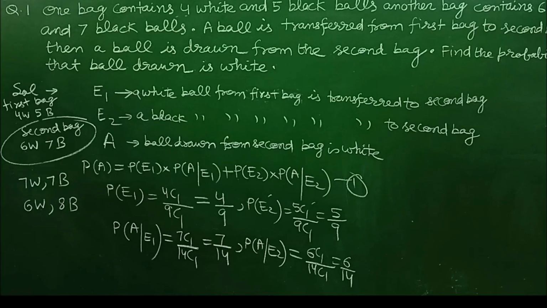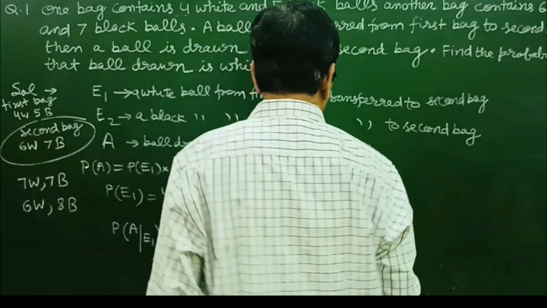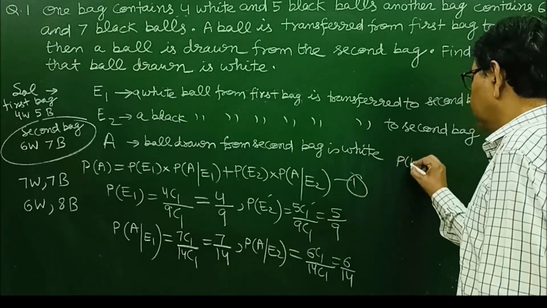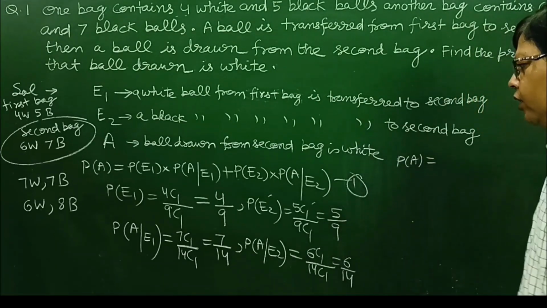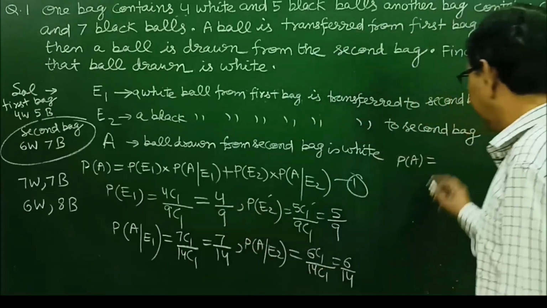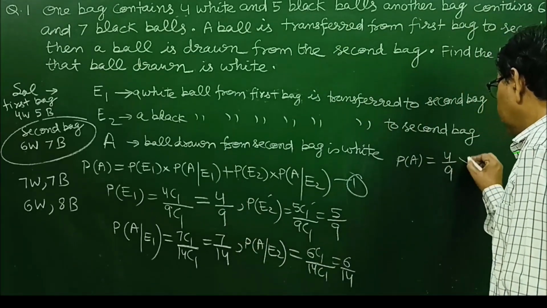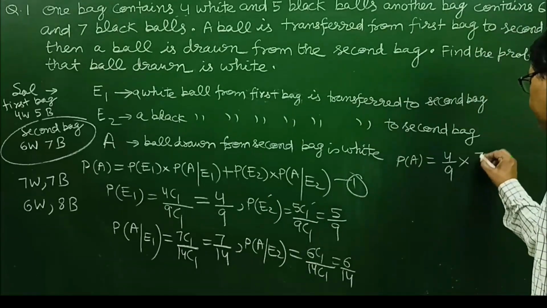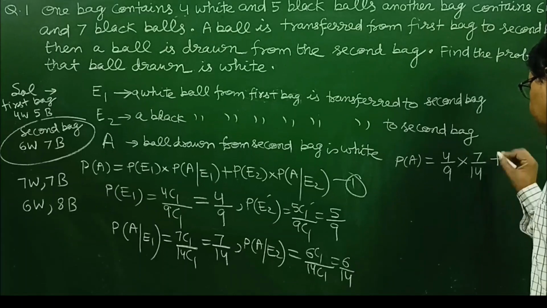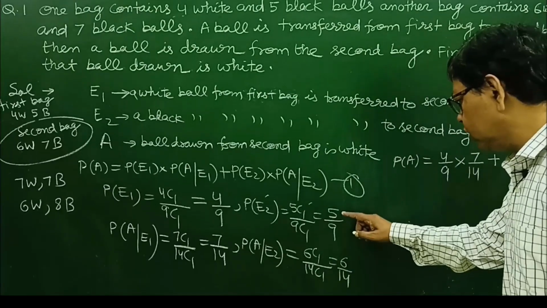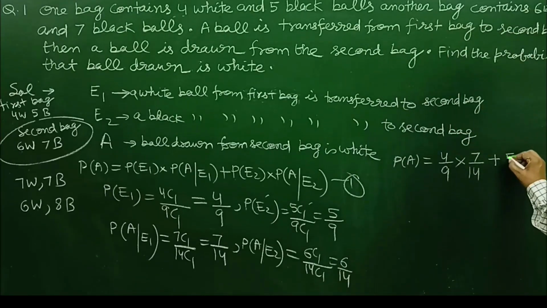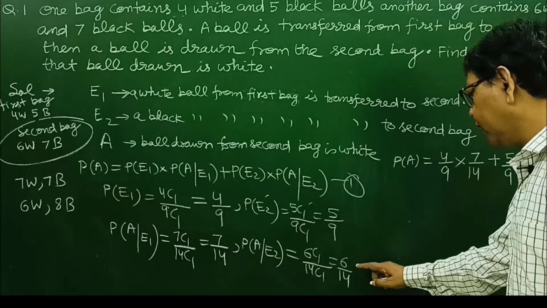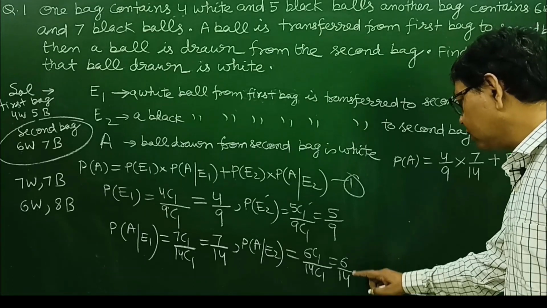Now putting these values in the formula, we get probability of A is equal to probability of E1, which is 4 upon 9, into probability of A given E1, which is 7 upon 14, plus probability of E2, which is 5 upon 9, into probability of A given E2, which is 6 upon 14.